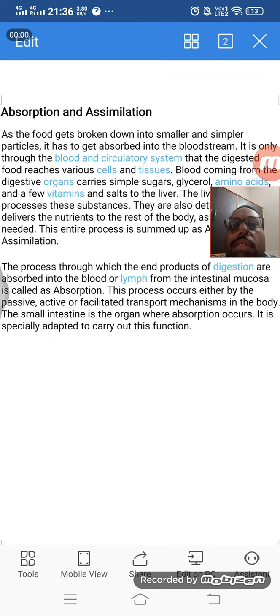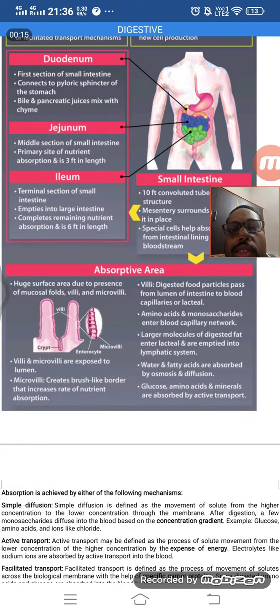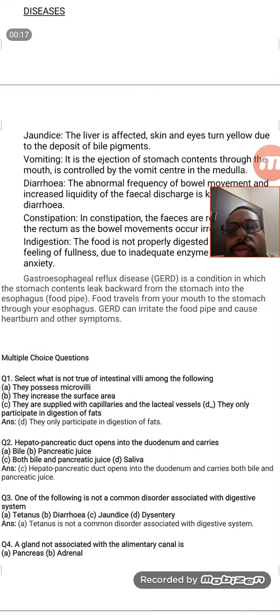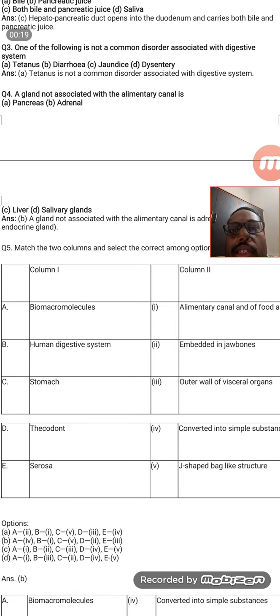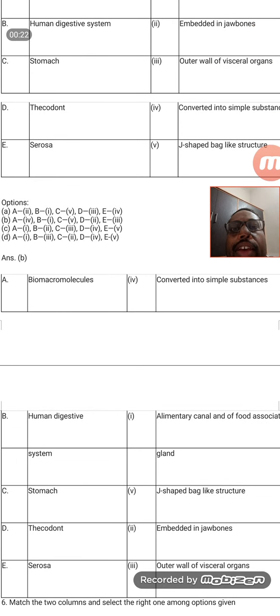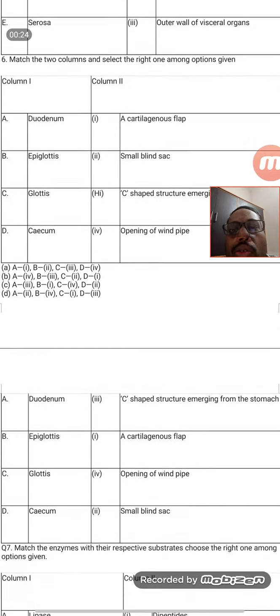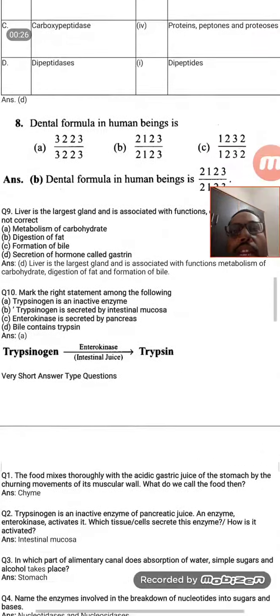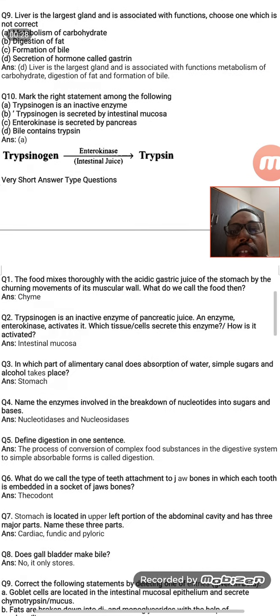We will move to the last part of the digestive system, that is absorption and assimilation, plus some diseases. And I have given you some questions here also, which you can practice and go through.